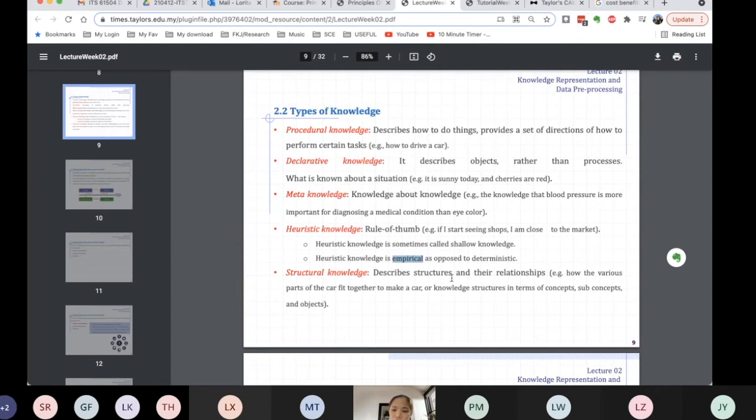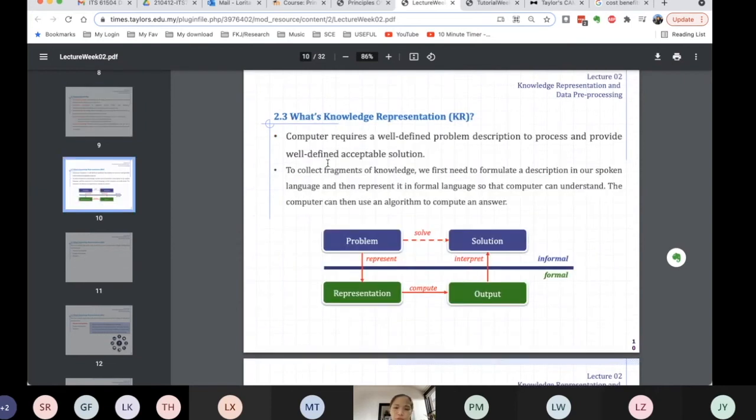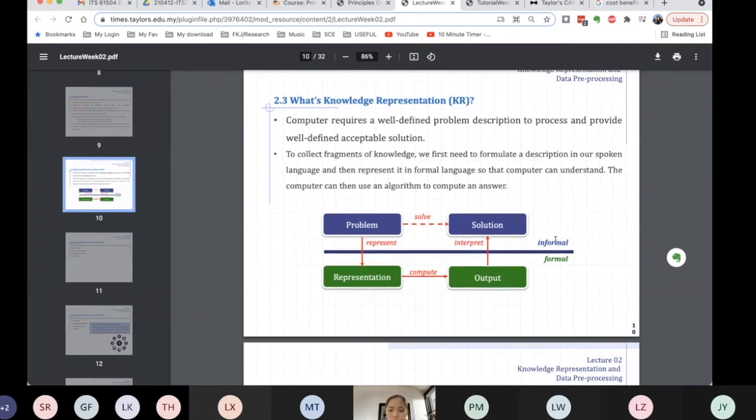Based on the different knowledges, now what is knowledge representation? A computer requires a well-defined problem description to process and provide well-defined acceptable solutions. If you look at this image here, the upper part is informal, the lower part is formal.